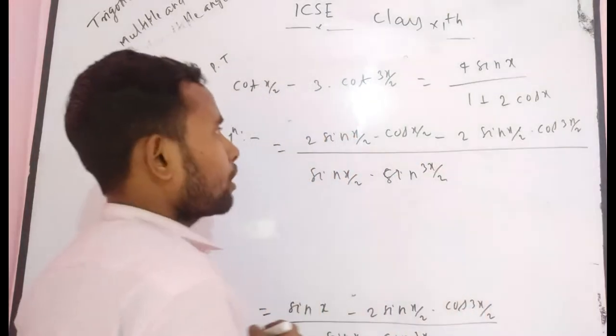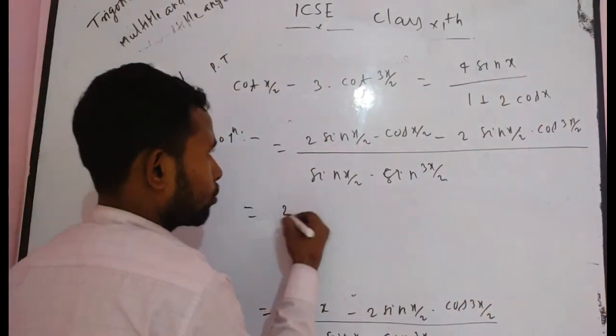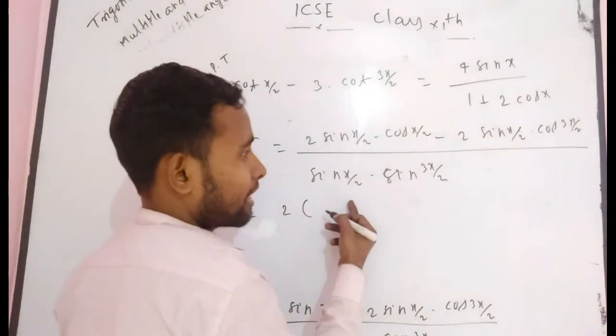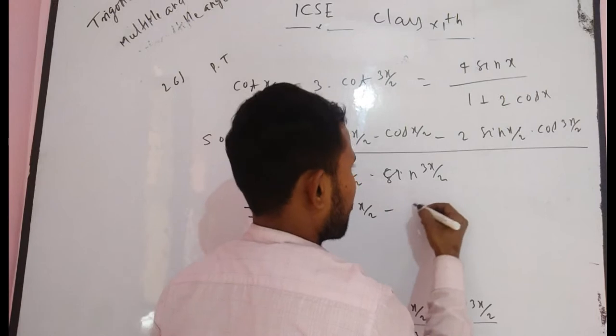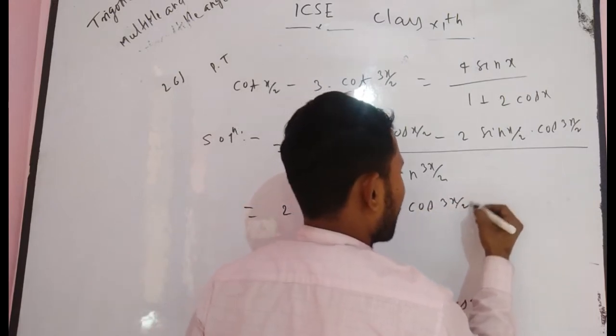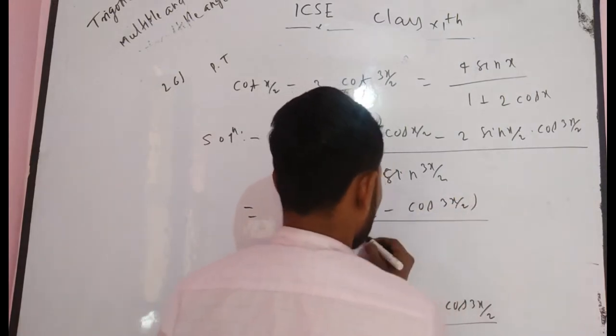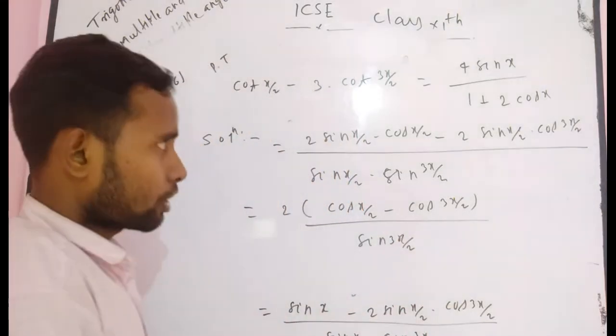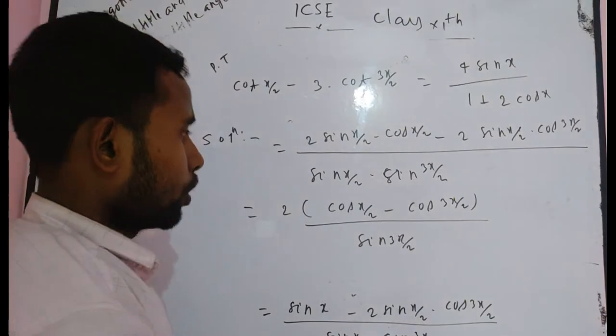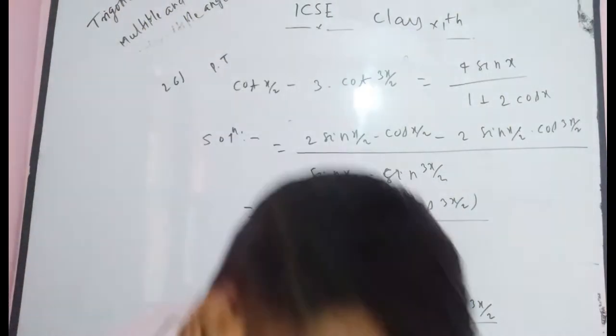If you take common 2 sin x/2, what do you get? 2 times sin x/2, sin x/2 cancels, and you get cos x/2 minus cos 3x/2 divided by sin 3x/2. I think you understand. Now, you have to simply use your formula.